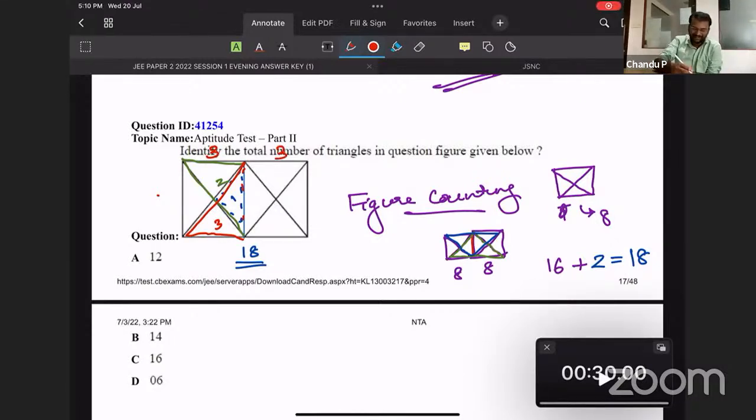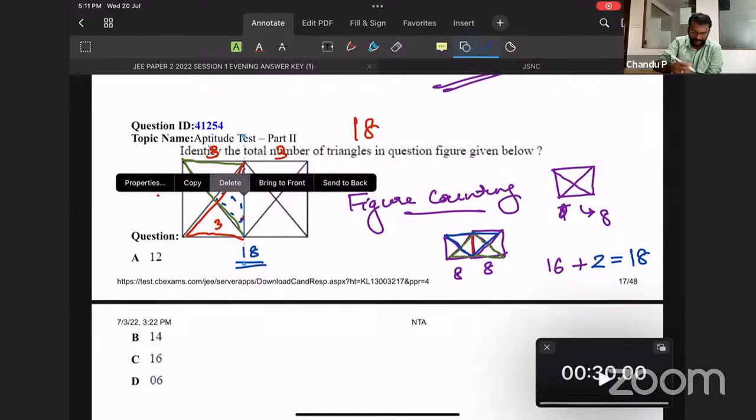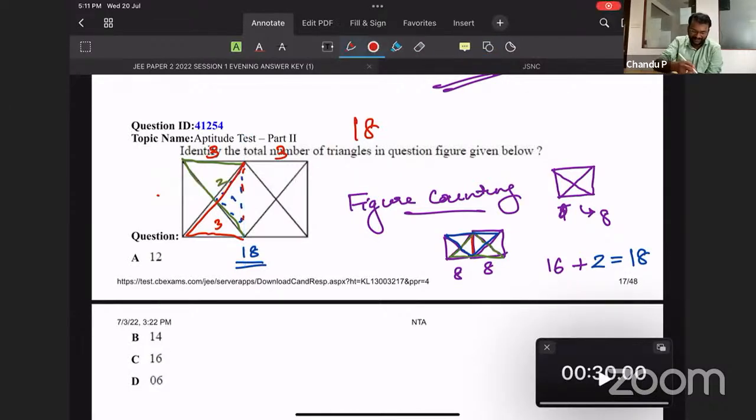So total 18 has to be there. So due to the missing of that line, now this line is going to vanish from here. So due to the missing of this line, 3 triangles are missing here, 3 triangles are missing here, total 6 missing. That makes it 12. Option A, 12. Okay, actually I'm narrating all these things, how these things are happening.